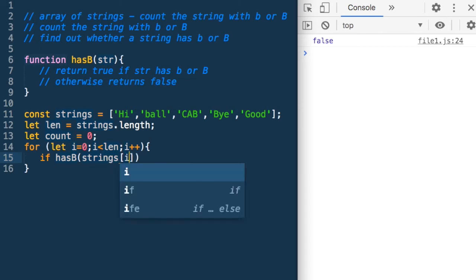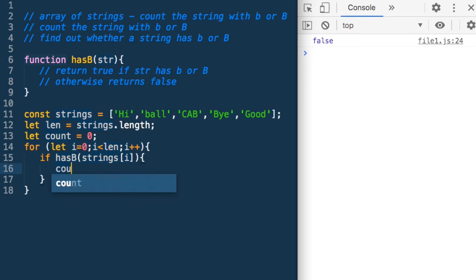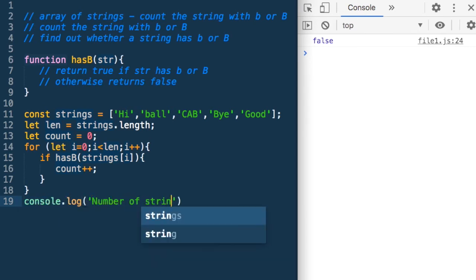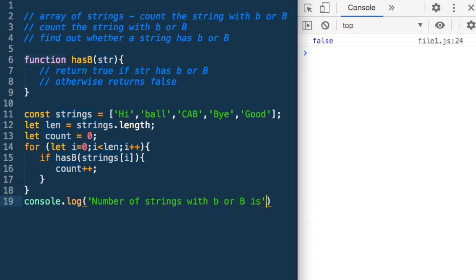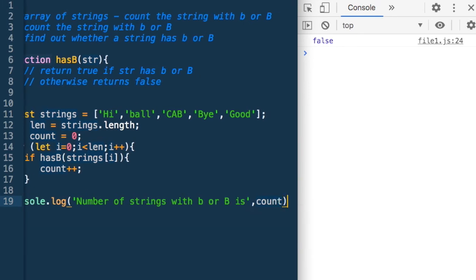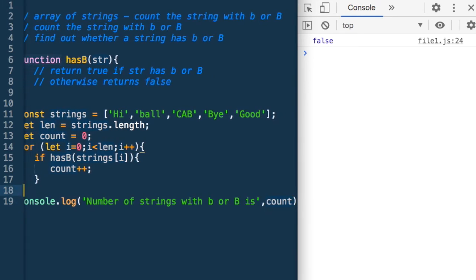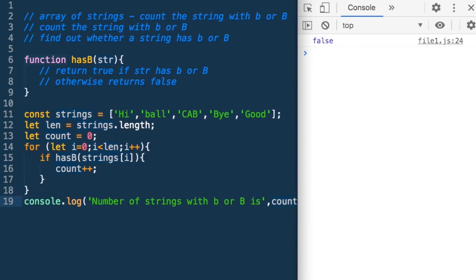So if I pass this parameter to hasB and it returns true, which means I have found a b or a capital B in it, so I increment my count. And at the end of the loop, I can just say console.log number of strings with b or B is count.